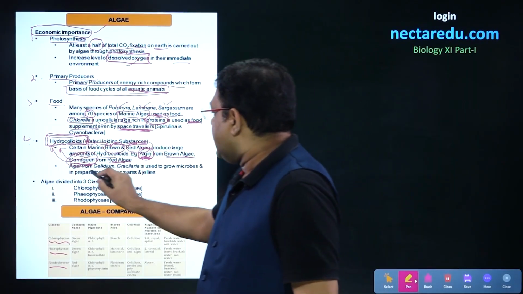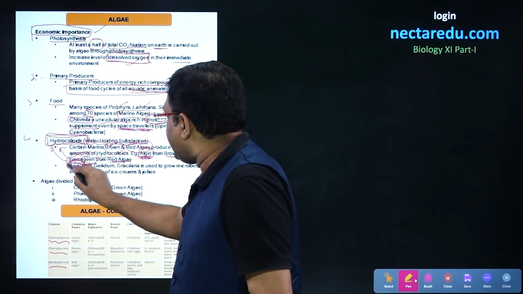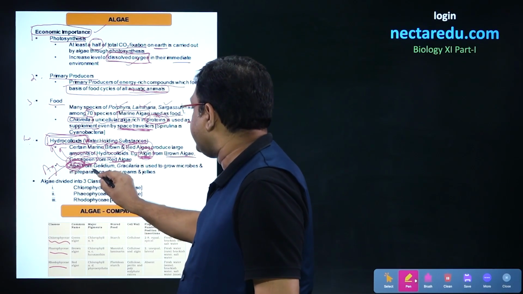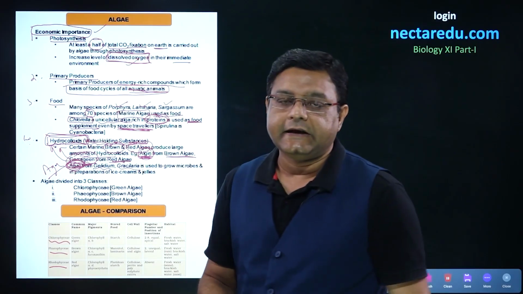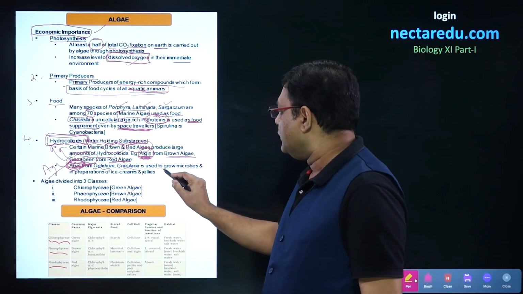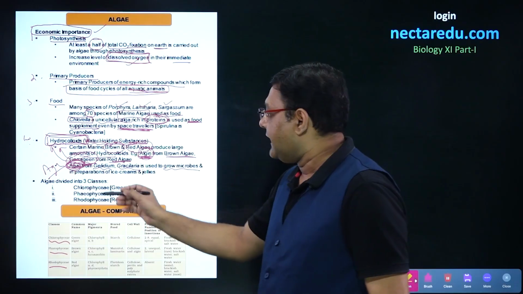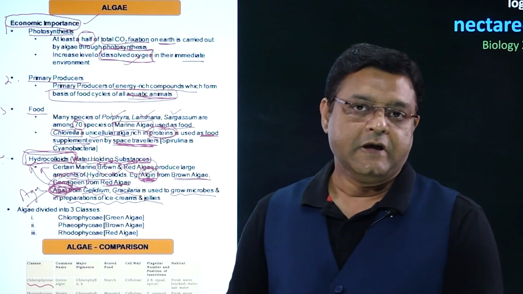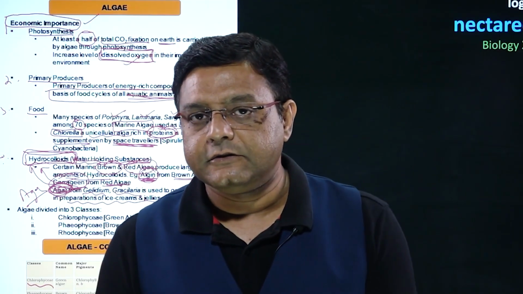Next, there is a hydrocolloid called agar. This agar we get from Gelidium and Gracilaria. It is particularly used to grow microbes, and it is also used in the preparation of ice creams and jellies. So, this is the economic importance.